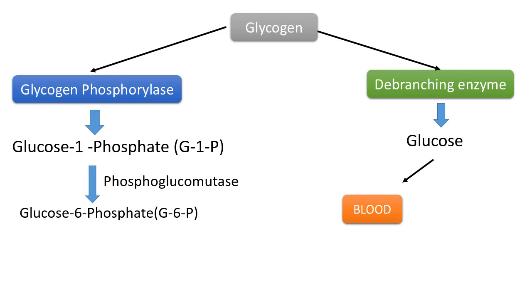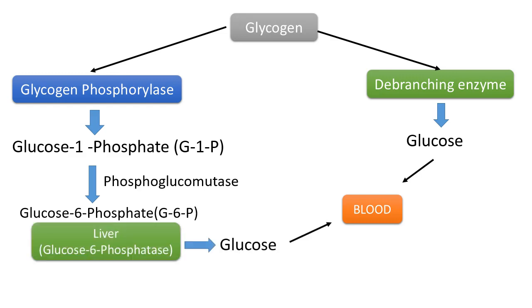This reaction is catalyzed by the enzyme phosphoglucomutase. Now, in liver, this glucose 6-phosphate is converted to glucose with the help of the enzyme glucose 6-phosphatase and enters into the blood when required.